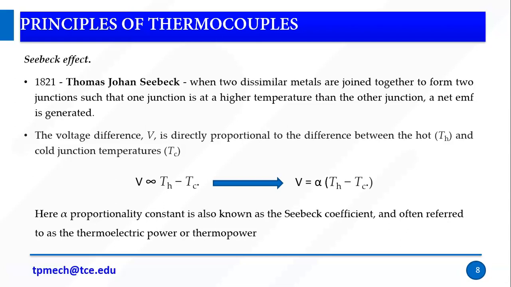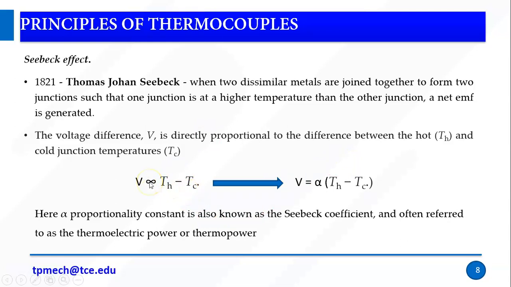If you set up this arrangement, it will induce a net EMF, electromotive force. As per his principle, voltage is directly proportional to the difference of temperatures, that is, the hot body temperature minus the cold body temperature, TH minus TC.